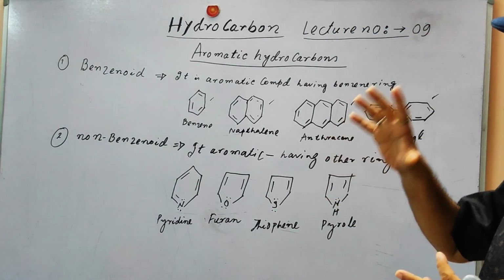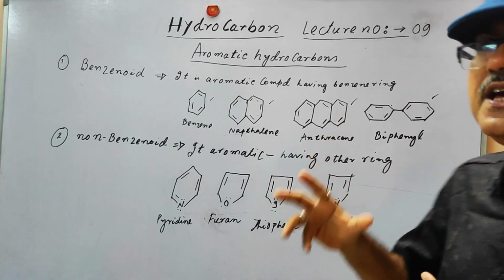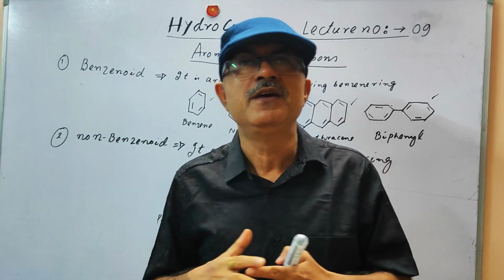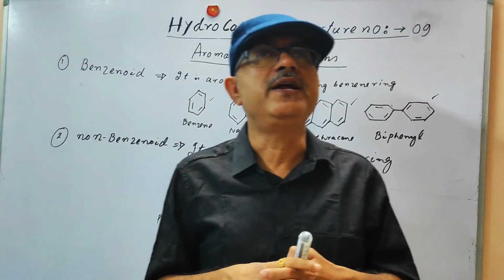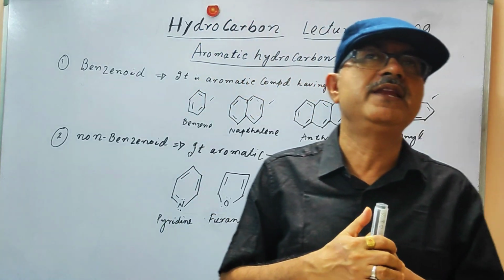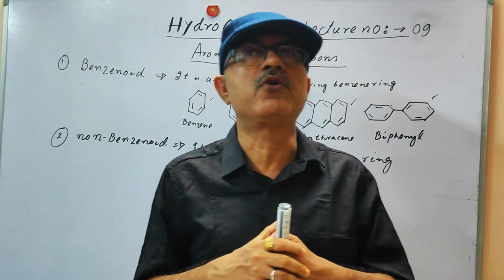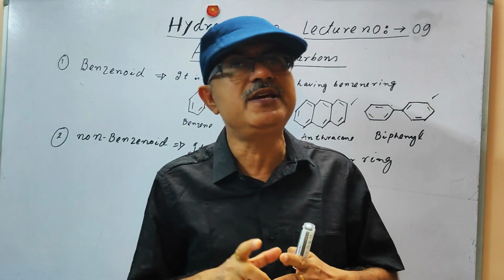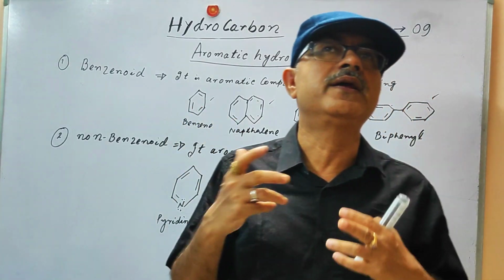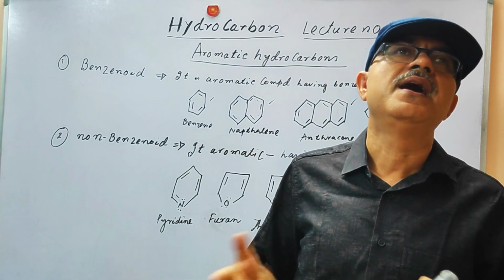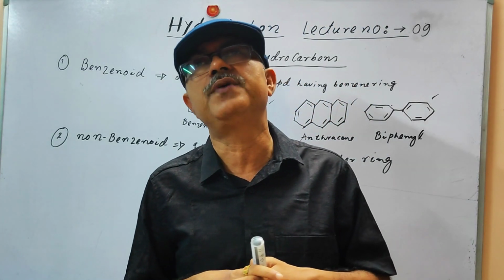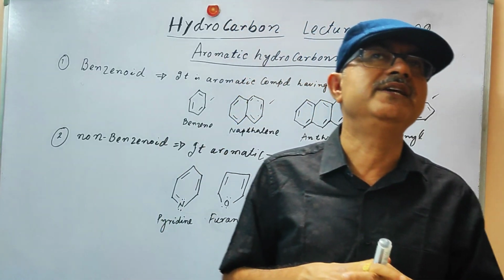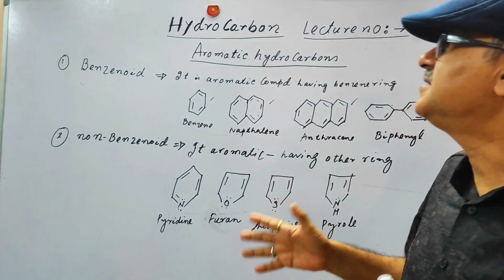So now we understand that aromatic hydrocarbons are basically those hydrocarbons which have a very good, very sweet smell. Why is it called aromatic? Because the name aroma is from the Greek word, meaning pleasing. It has a special characteristic: high stability, and it does not undergo addition reactions like other unsaturated compounds. In most reactions you will find that benzene retains its unsaturation. So this is what was discussed.